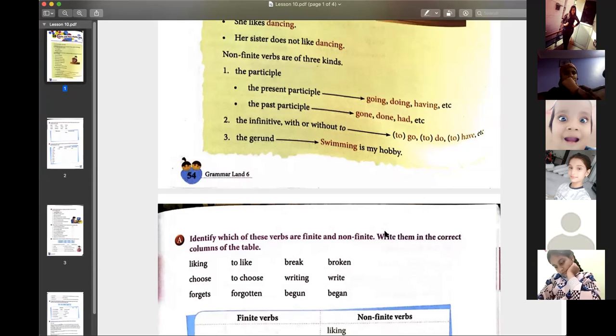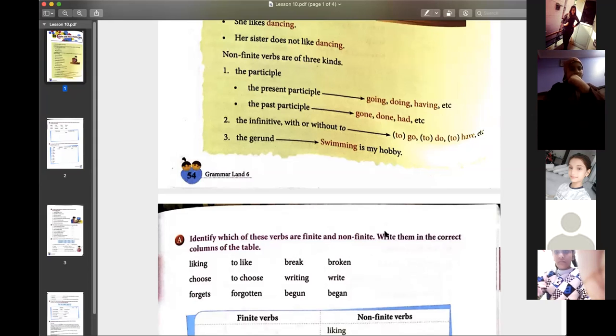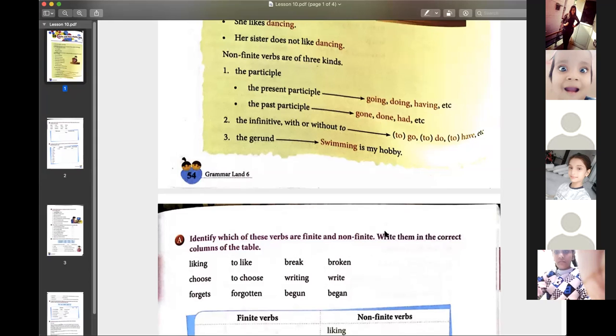Any doubt till here, anyone? Yes or no in the chat box, please. I've received Harshita's no only. Priyanshi, okay. All right then. Yes, Srijanya.